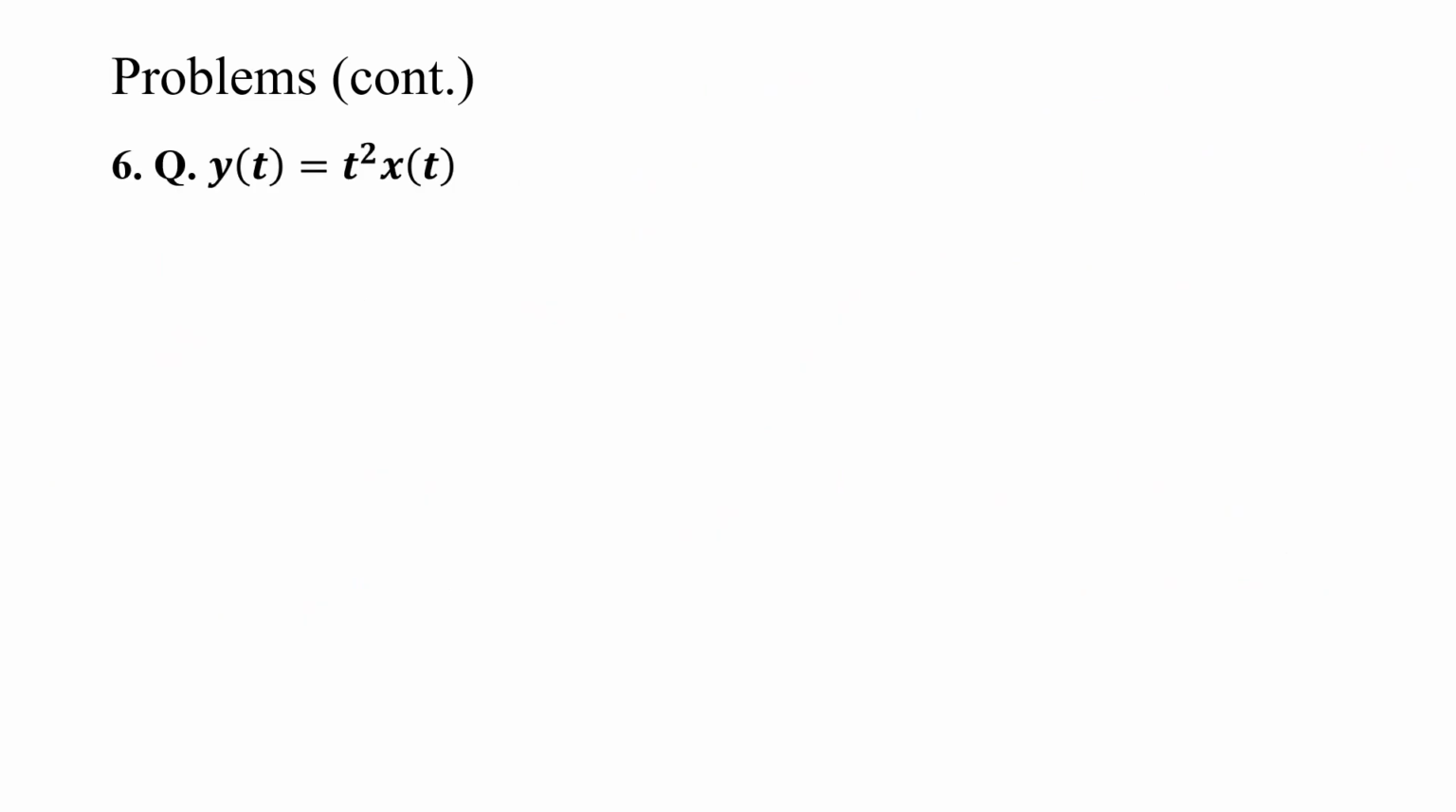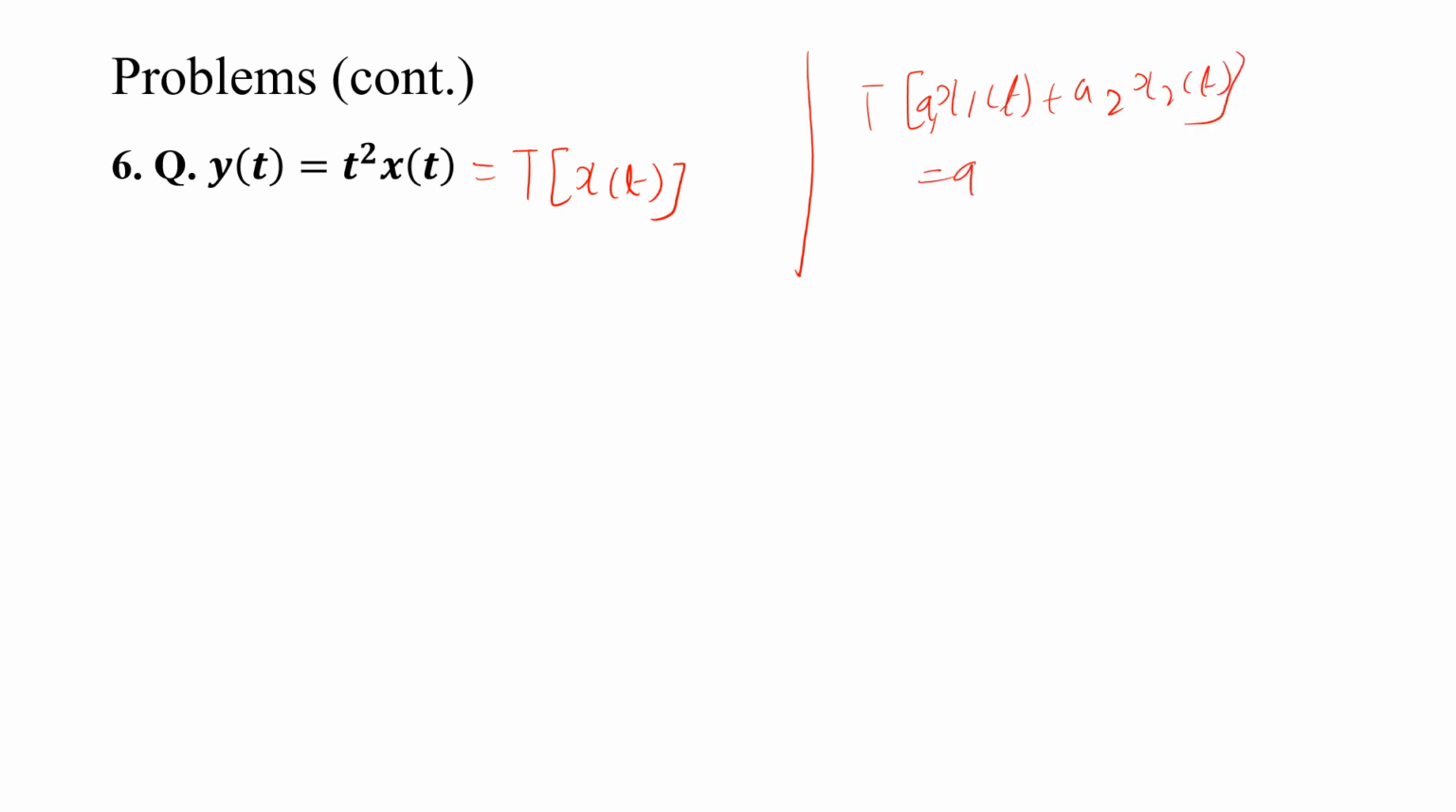So next one, y of t is equal to t square x of t. So it is T of x of t. The superposition theorem says that if it obeys, then that is a linear system, otherwise non-linear. So T of a1 x1 of t plus a2 x2 of t should be equal to a1 T of x1 of t plus a2 T of x2 of t.